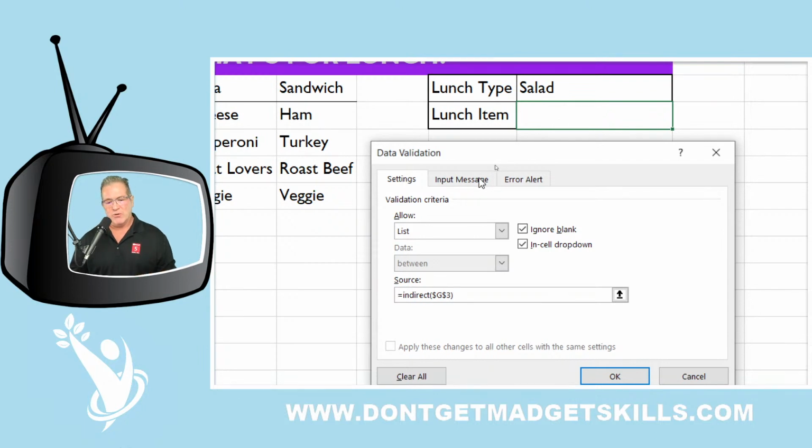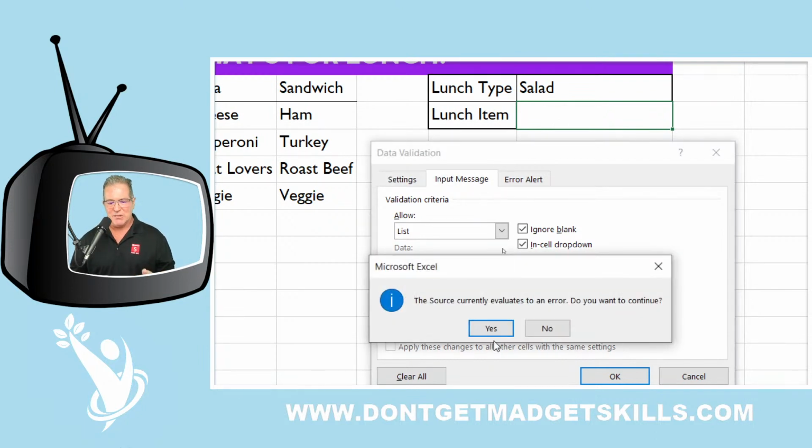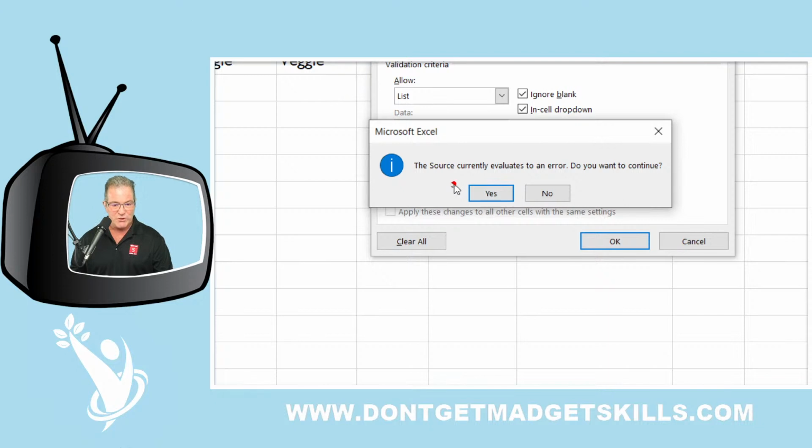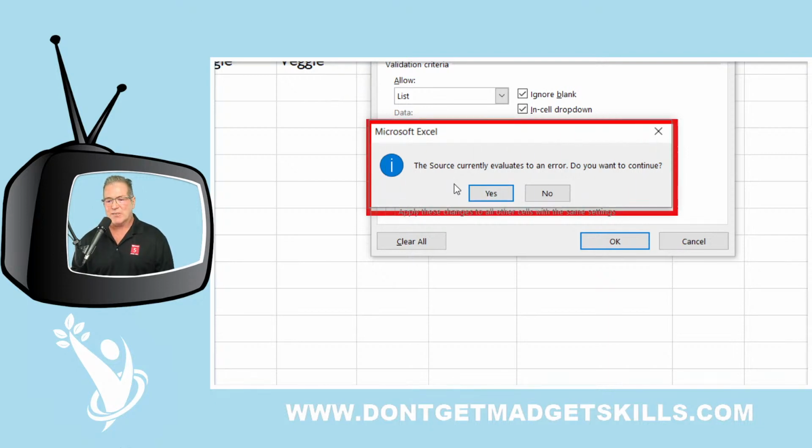And just to show you, you don't really have to have an input message. This is saying this error message, you should always read these. It's not an error message. It's just information. It's telling me that, hey, look, the source currently evaluates to an error.